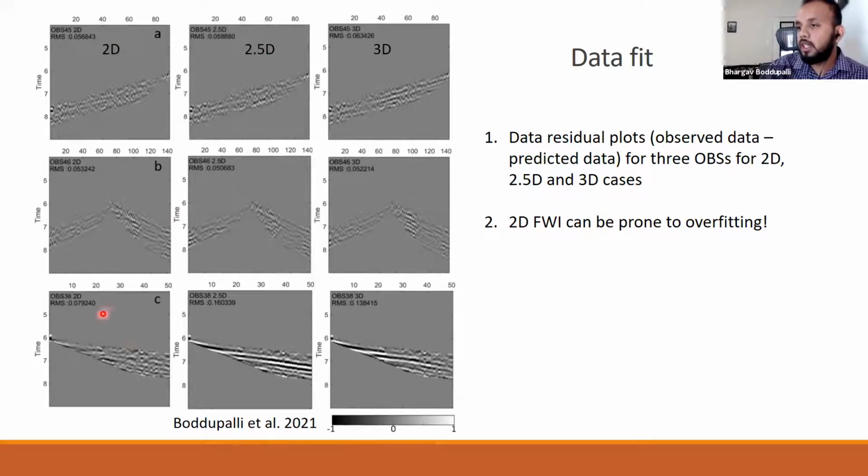However, it becomes interesting in the case of OBS 38. OBS 38 has larger uncertainties because of the larger time corrections which were applied to the raw data. So we expect that this data shows less fit. The 3D shows larger misfit, whereas 2D shows a very good fit, significantly lower than 3D. So this suggests that 2D FWI can be prone to overfitting, which we should be careful of in the case of sparse data sets.